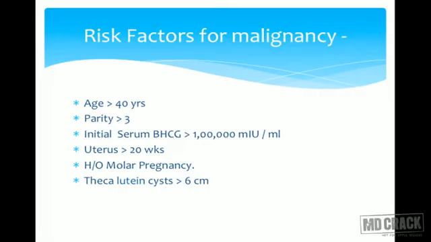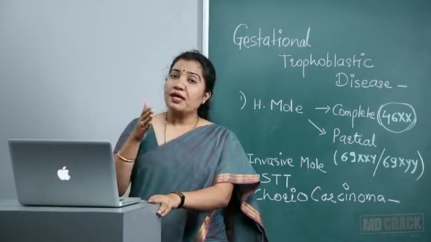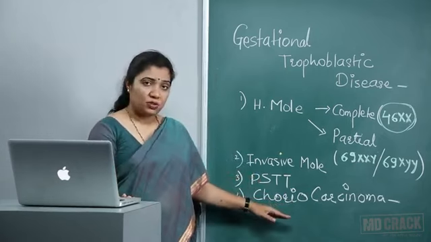The risk factors are: if the age of the woman is more than 40 years, if her parity is high, she has more than 3 children and now vesicular pregnancy, if her initial serum beta hCG level is more than 1 lakh milli-international units per ml, if the uterus is 20 weeks or more in size, if she has a prior history of molar pregnancy and this is a recurrence, and if she has bilateral theca lutein cysts more than 6 cm in size. All these factors tell us that she has a great risk of having choriocarcinoma later.